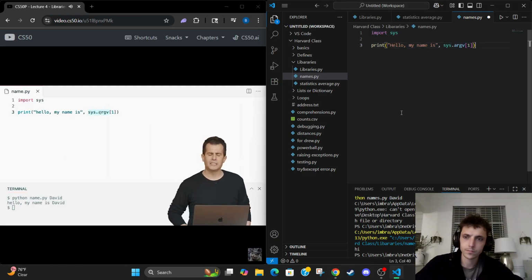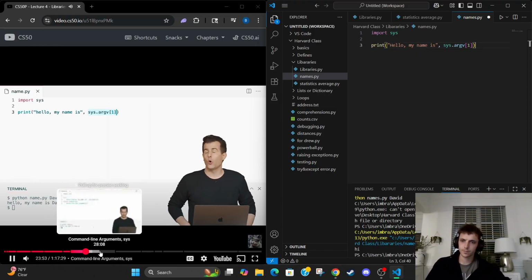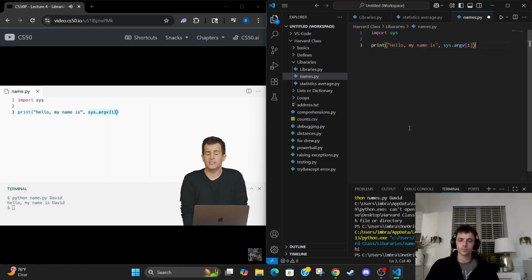Here, let's look up at sys.argv bracket 1. So clearly, sys.argv bracket 1 is storing David, but it's 1. In the past, when we looked at lists, recall that we said that they were 0 indexed. That is, the first element is 0. The next element is 1. The next element is 2, and so forth. And yet here I am treating it as though my name is at location 1.